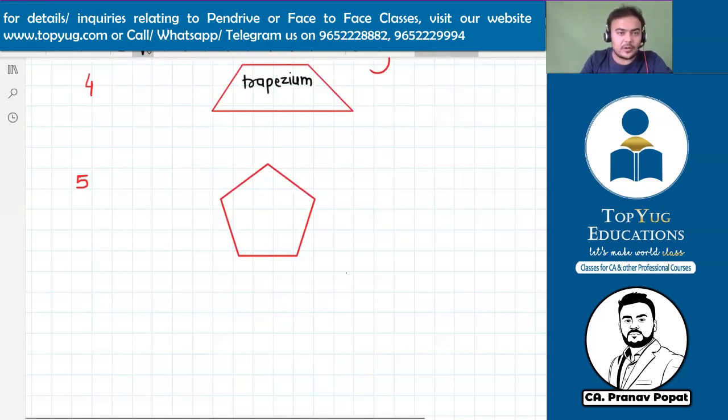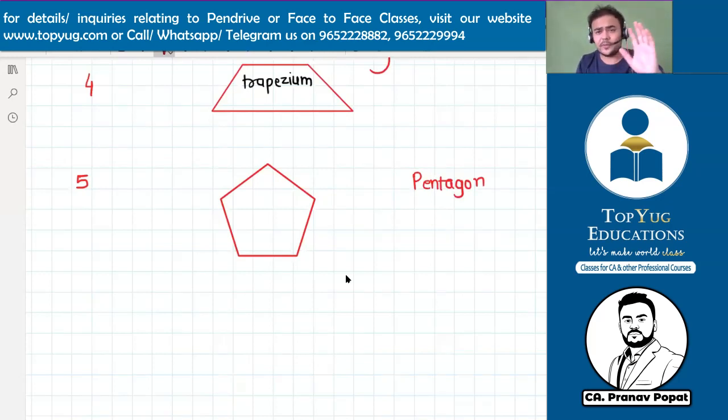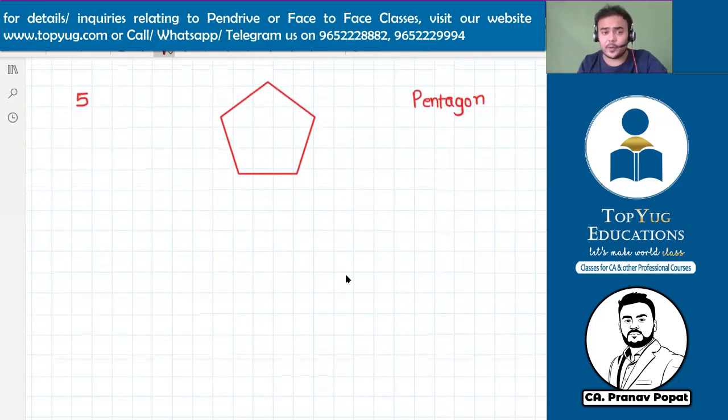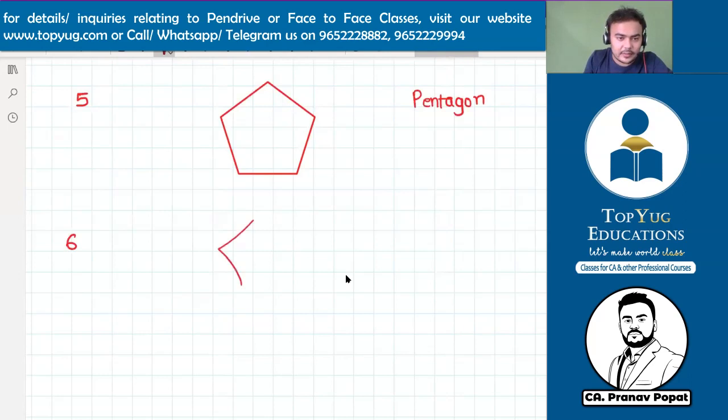This diagram is called a pentagon. There are no different types of pentagon. So this shape is called a pentagon directly. The name of the polygon is also pentagon. Similarly, there are different types of polygon. When we go to 6 sides: 1, 2, 3, 4, 5, 6. The 6-sided polygon is called a hexagon.